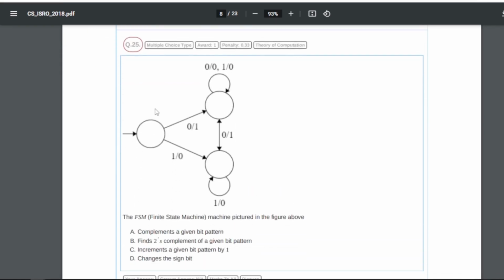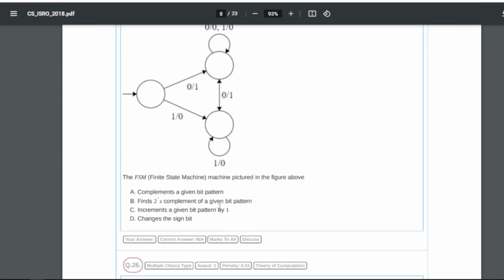Now the 25th question: we are given a finite state machine and it is asking what the machine pictured in the figure above does. So basically for this our answer is C, that is it increments a given bit pattern by 1. If you run it with any string, you will see that it increases a given bit pattern by 1.